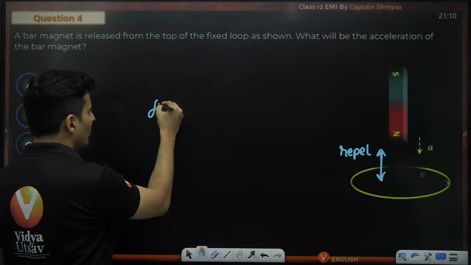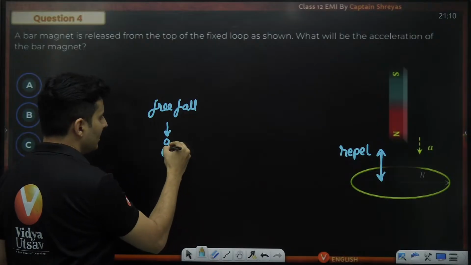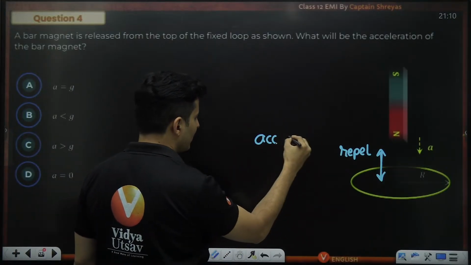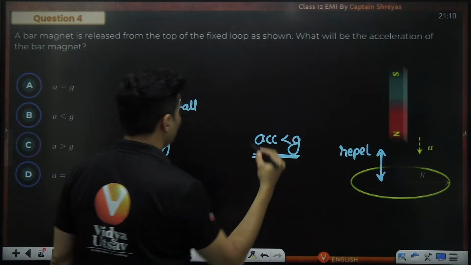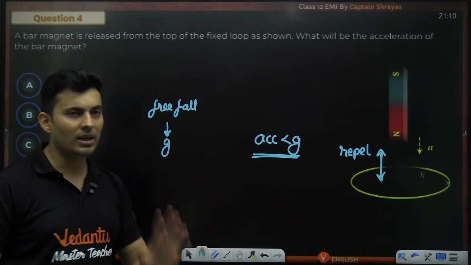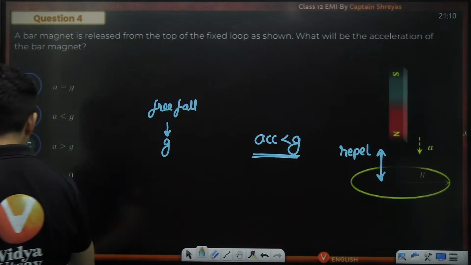No. If it is only a free fall motion, then it is g. This is lesser than free fall. So the acceleration will be less than g. So hence a will be lesser than the acceleration due to gravity. Very simple, easy peasy, lemon squeezy.